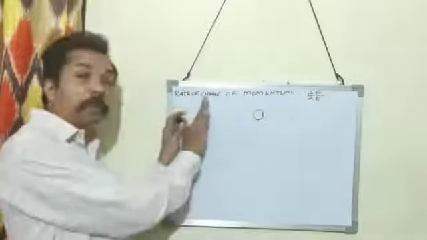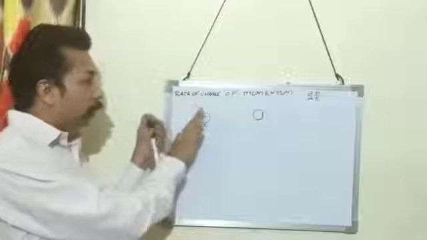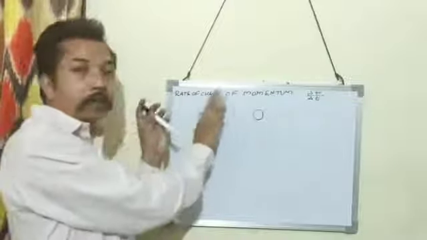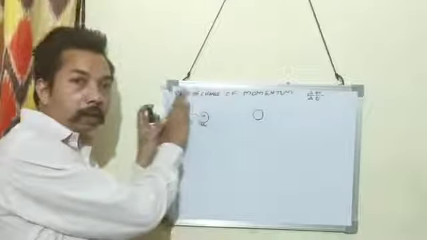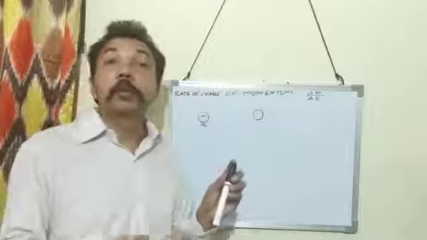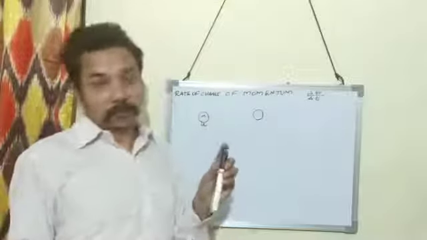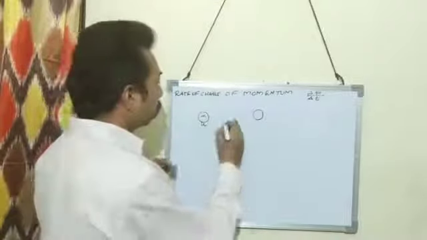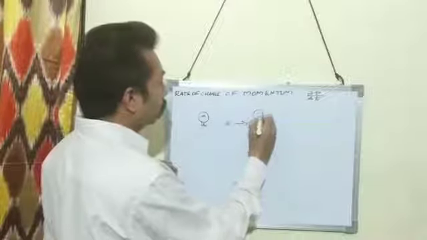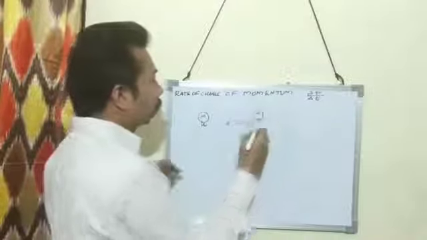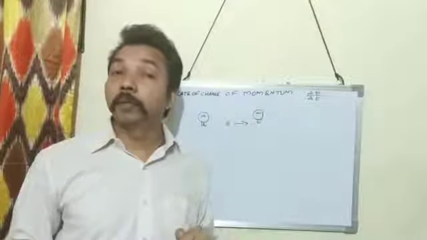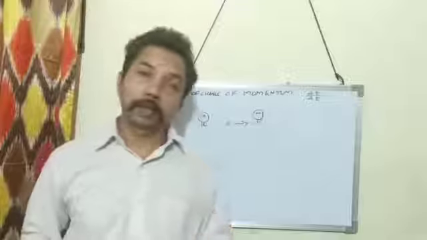When the force is applied, its velocity increases, and after t seconds, its velocity becomes v meter per second. So final velocity is v meter per second and initial velocity is u meter per second.